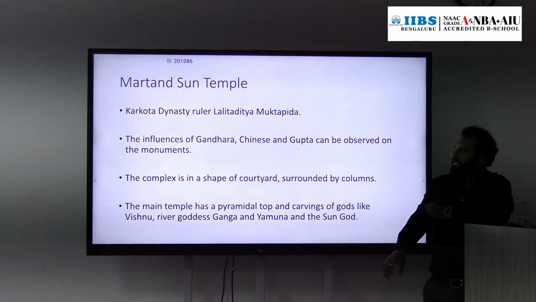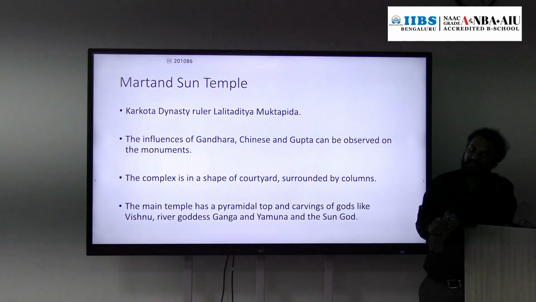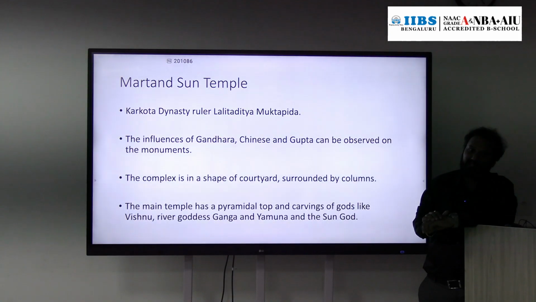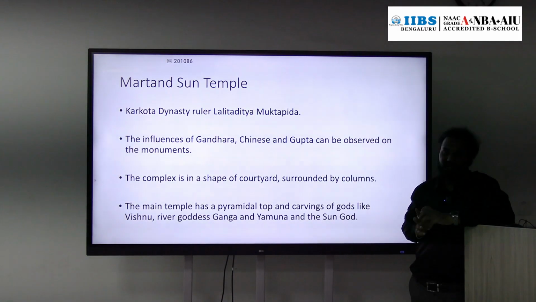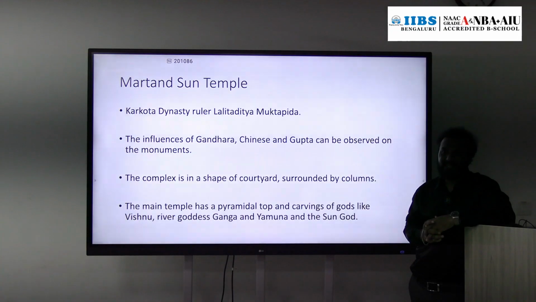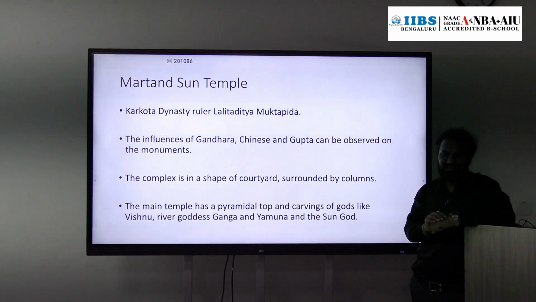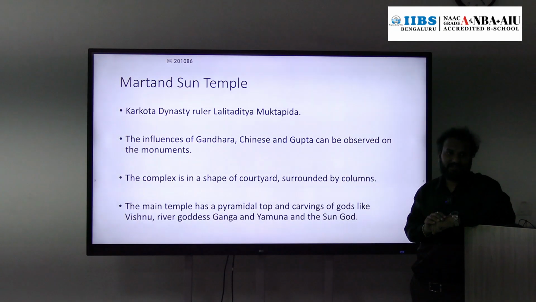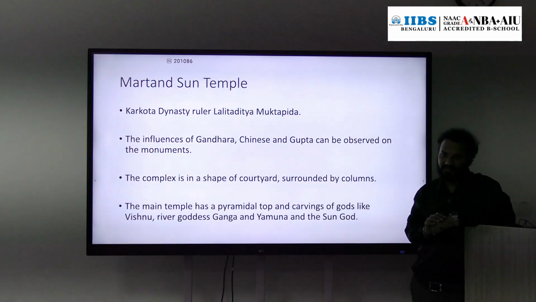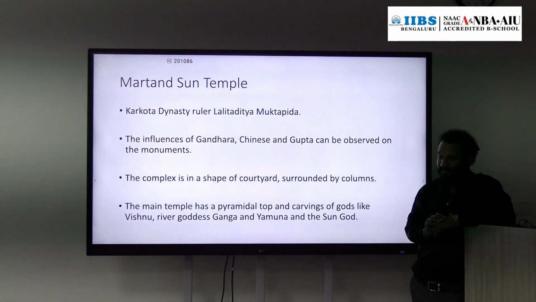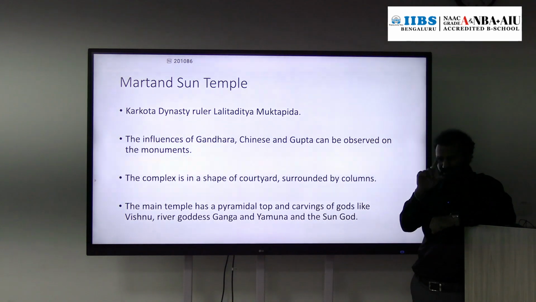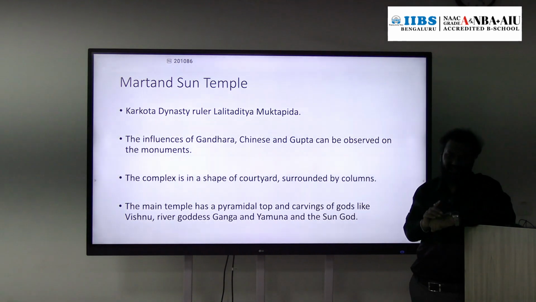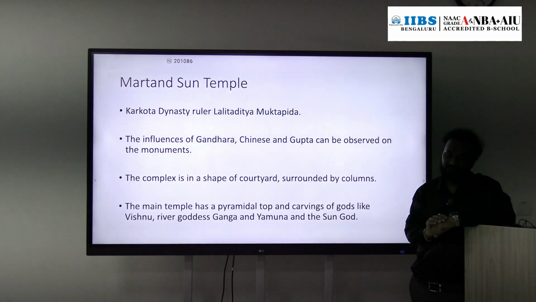This temple was constructed during the time of Raja Lalitaditya of the Karkota dynasty. Last class I said there are many sun temples in India apart from the Konark Sun Temple. Did you get the list? Get the list. Those temples are important rather than the Konark Temple.